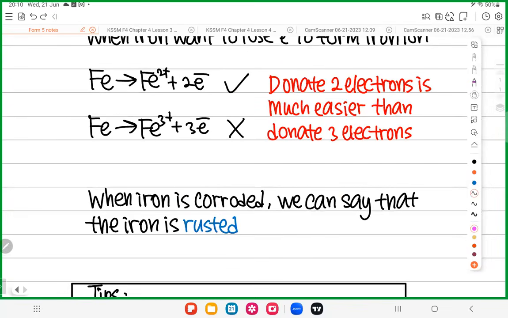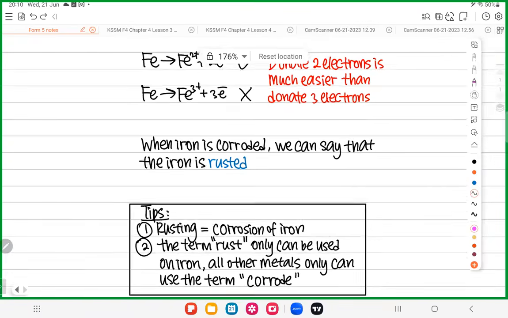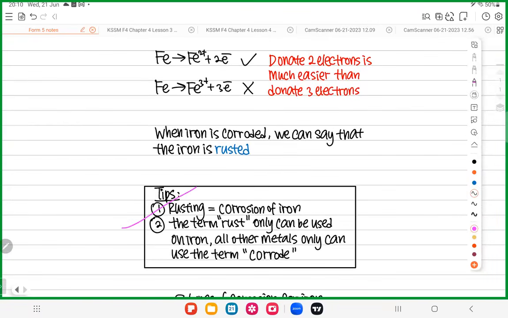So everyone, look here. Rusting means corrosion of iron. So when iron loses electrons to become Fe2+, the iron undergoes corrosion. When iron undergoes corrosion, you can say rust. I just want to keep emphasizing one thing. The word rust can only be used for iron. All other metals cannot use the word rust.